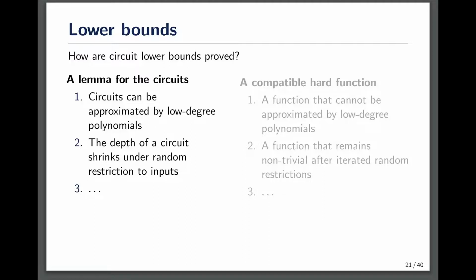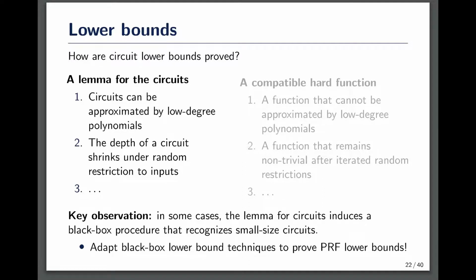In our case, the hard function is chosen to be a pseudorandom function, and we need to show that there is no distribution over small-size circuits computing a PRF, or equivalently, every distribution over small-size circuits can be distinguished from truly random functions by only oracle accesses. The key observation leading to our PRF lower bounds is that the lemma for the circuits in some of the known circuit lower bound techniques can actually imply a black box procedure that recognizes small-size circuits, which means to distinguish them from truly random functions. Therefore, we can adapt these black box lower bound techniques to prove our PRF lower bound.